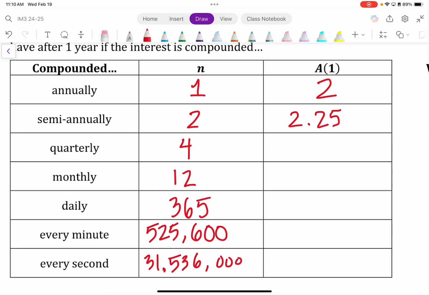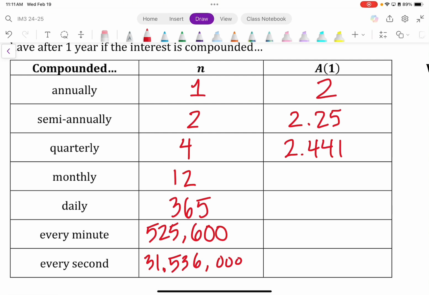All right. So what will the balance be if we compound the interest quarterly? Let me hear from Jonathan Hernandez. 2.441. Okay. What about if we compound the interest monthly? Then how much money can we expect?